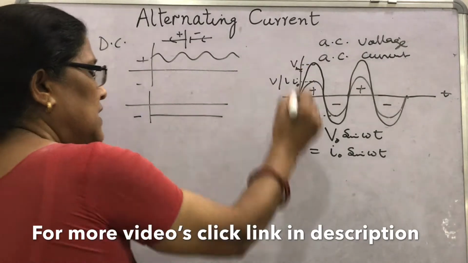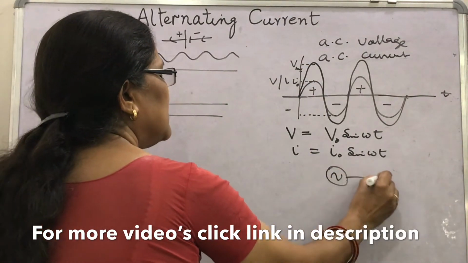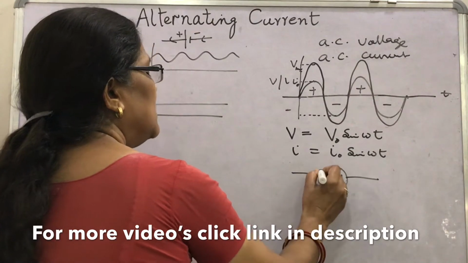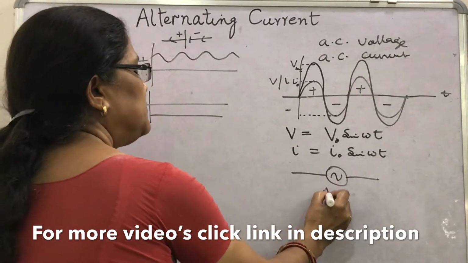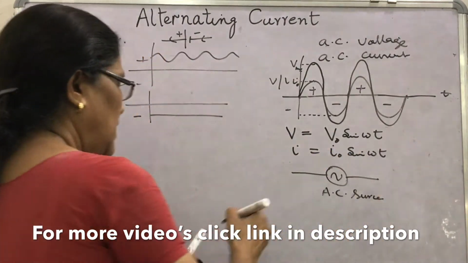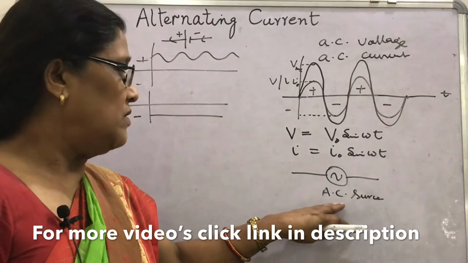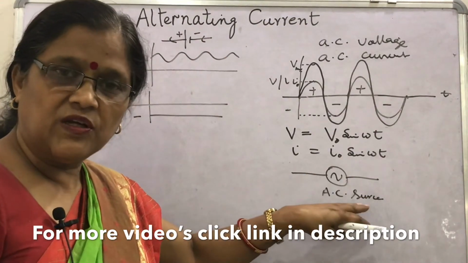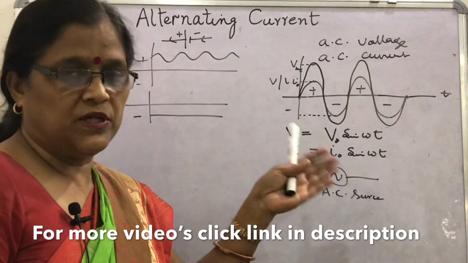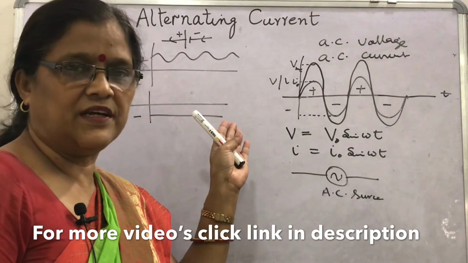What about AC? Its symbol is the sine curve like this, and this is the symbol of an AC source. Most of the electrical appliances run with AC. In homes and offices, AC runs because of the reasons we have discussed earlier.